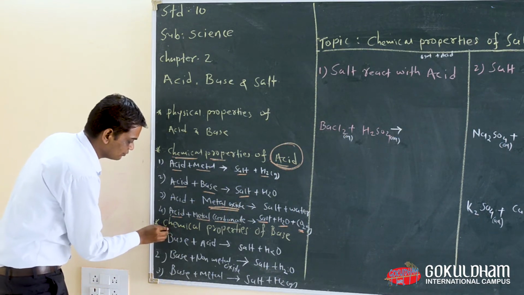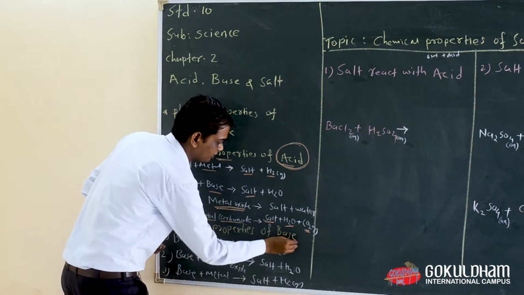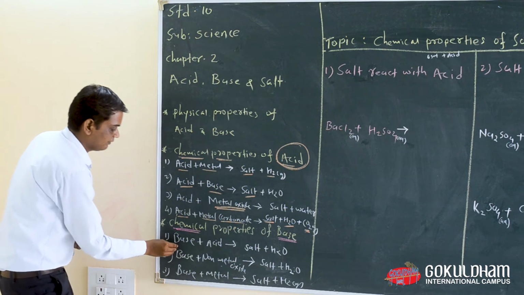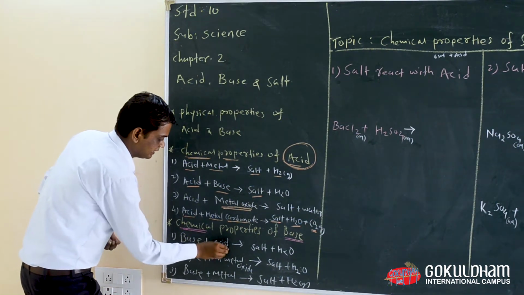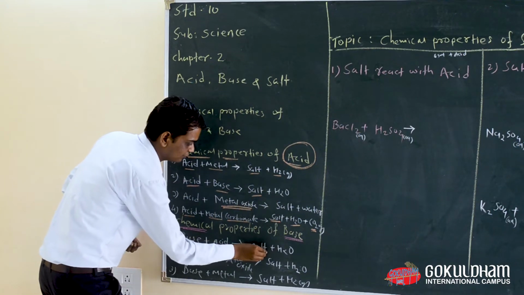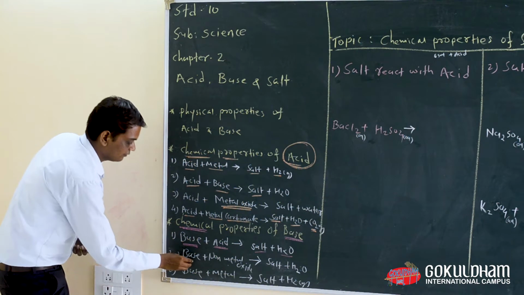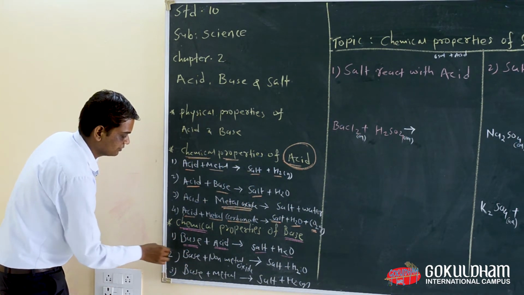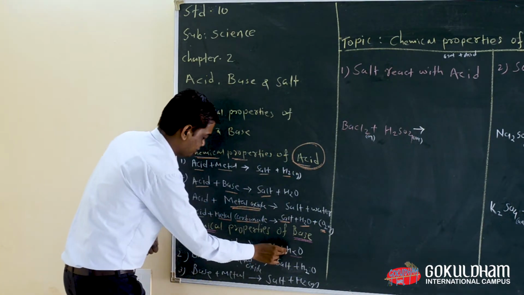Now we are going to see the chemical properties of base. The first property of base is that when base reacts with acid, we get salt and H2O, meaning water. One more time, the first chemical property of base: base reacts with acid, and we get salt and H2O.